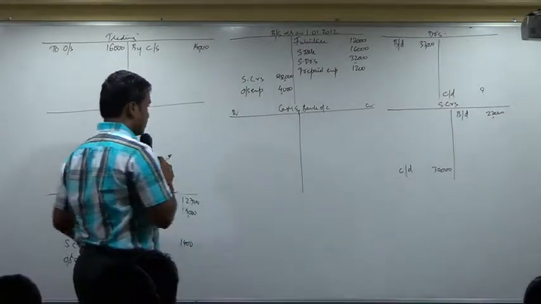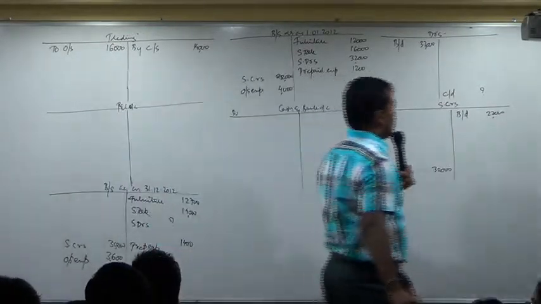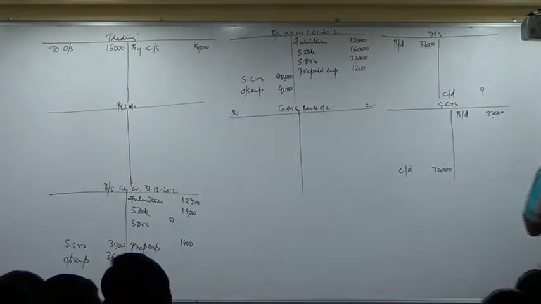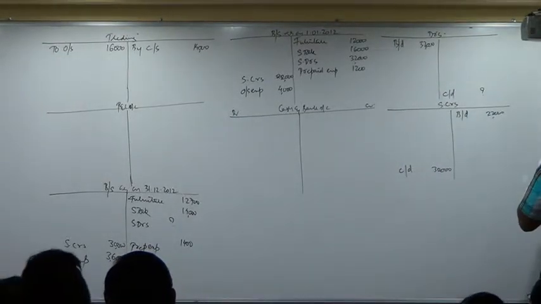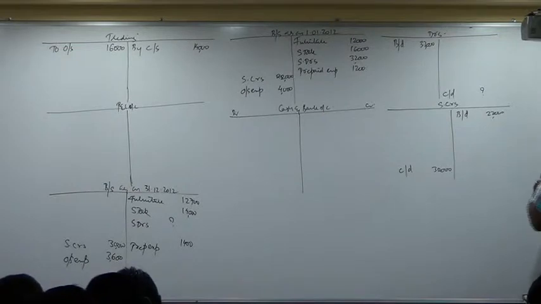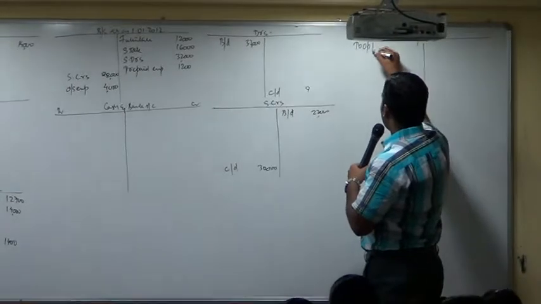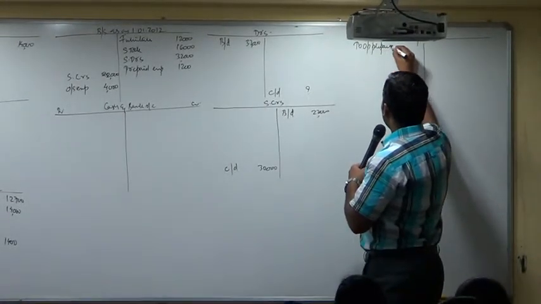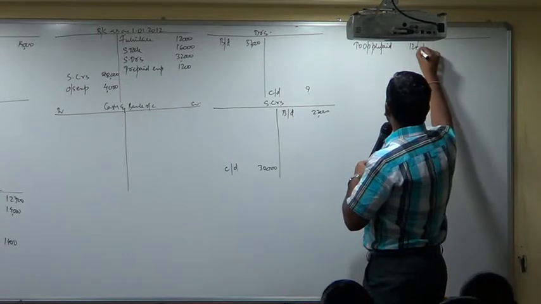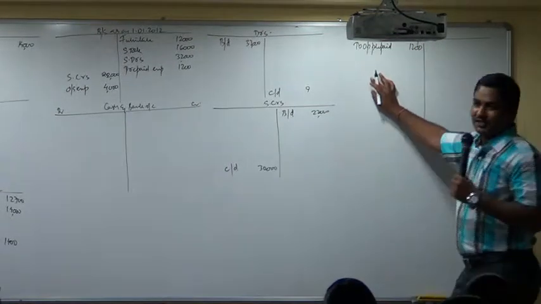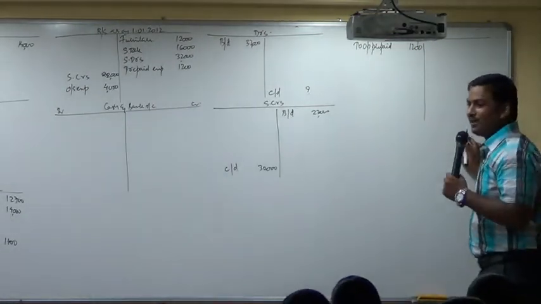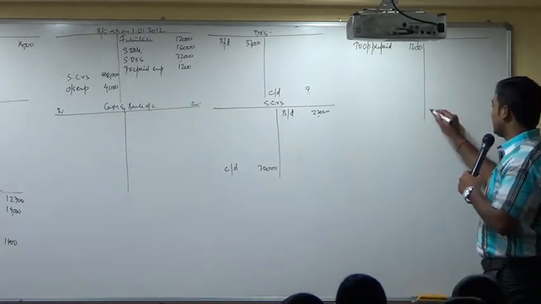Opening outstanding, closing outstanding. Immediately open expenses account. Tell me, where do you show opening prepaid? To opening prepaid, how much? 1200. If opening prepaid is shown on the debit side, closing prepaid will be shown on the credit side.